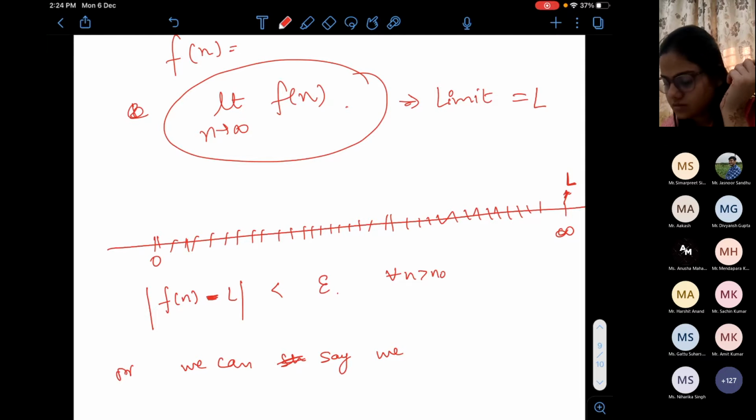What is a function of n? A function can be any function, right? Till now, I have taken a particular function. Now I will take some function.